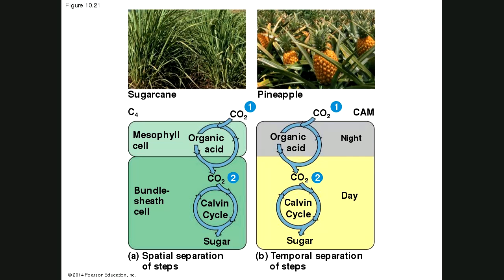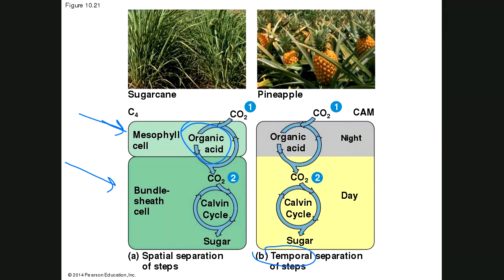We say that C4 plants have solved this problem of photorespiration by separating the steps spatially. Two different cells: carbon dioxide gets fixed into one of those organic acids, which gets dumped into the bundle sheath cells. The crassulacean acid plants, like pineapple, do it a little bit differently. Their solution is temporal, by time.